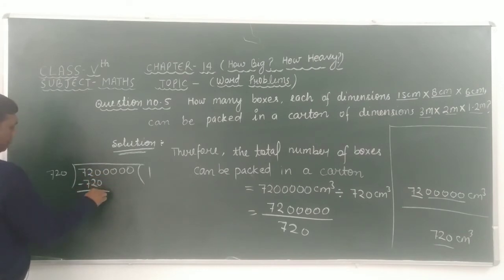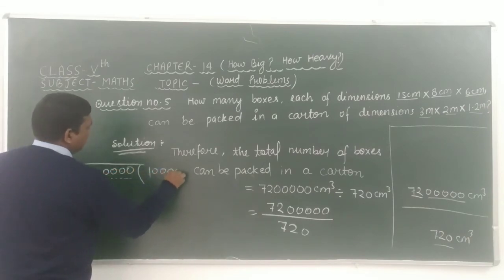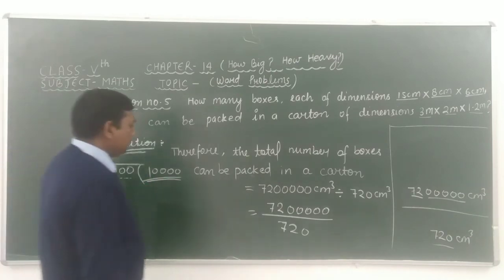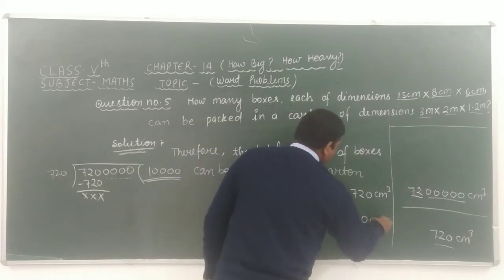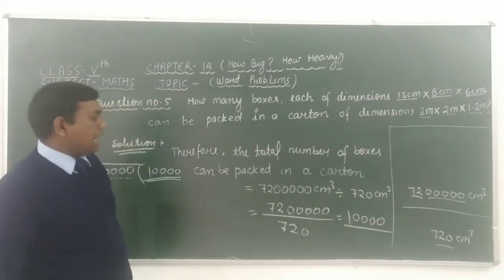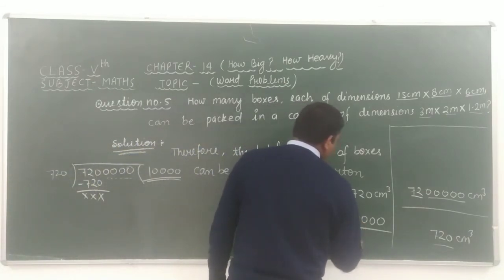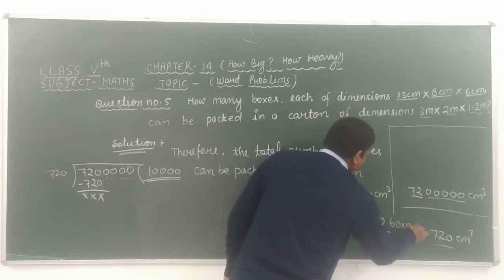After subtracting these we get 0 minus 0 cancels out, 2 minus 2 cancels out, 7 minus 7 cancels out. Here remaining is 1, 2, 3, 4 zeros. Therefore here we can take 4 zeros. It means that after dividing these we get 10,000 boxes. Okay, students, 10,000 boxes.